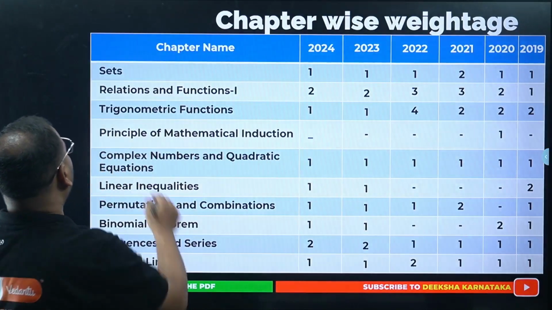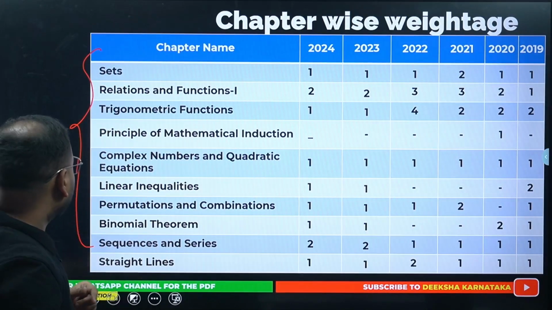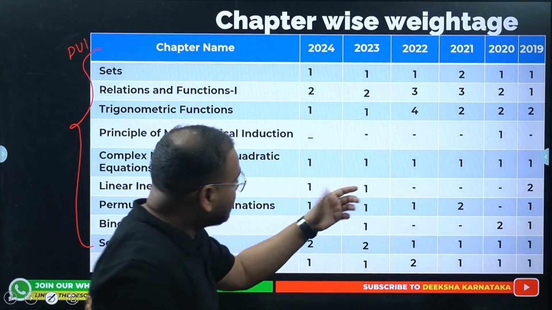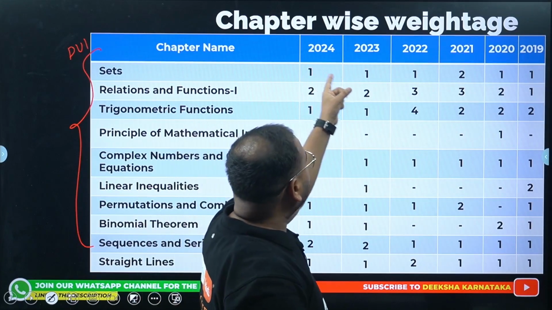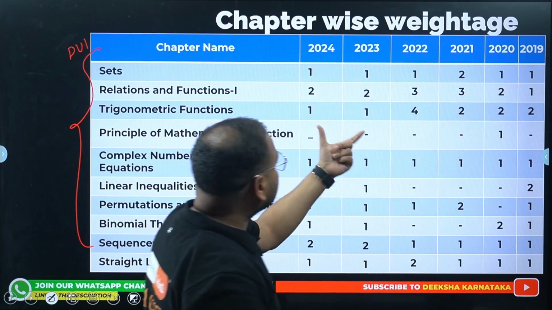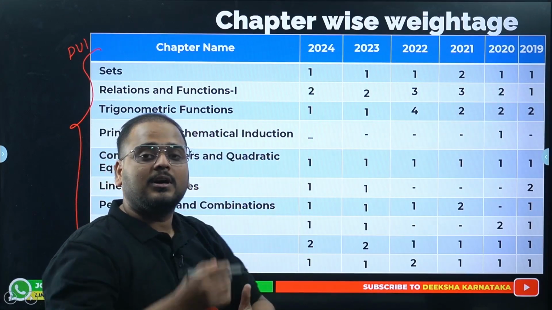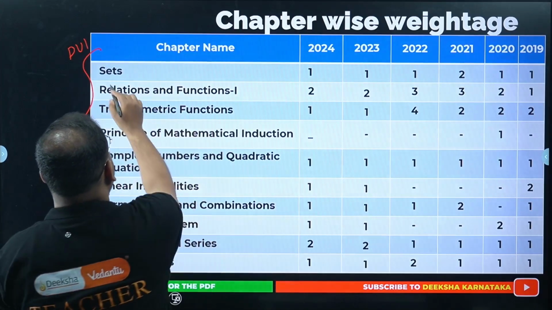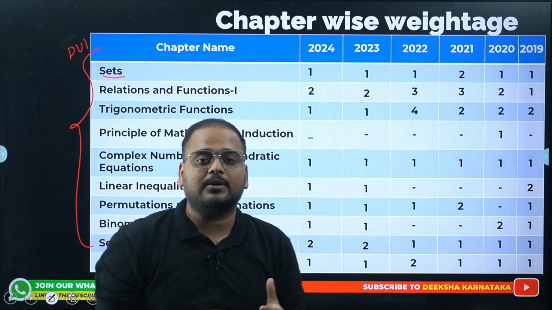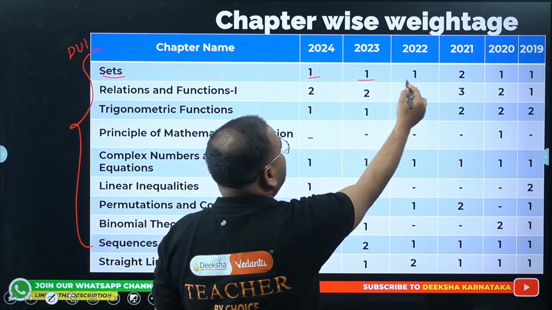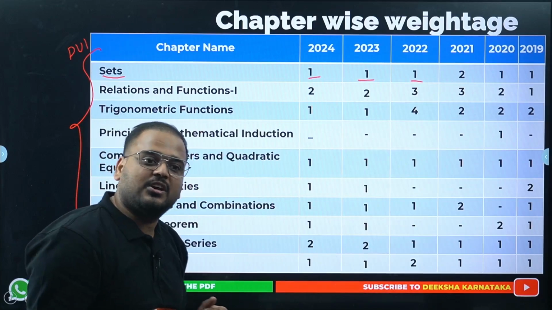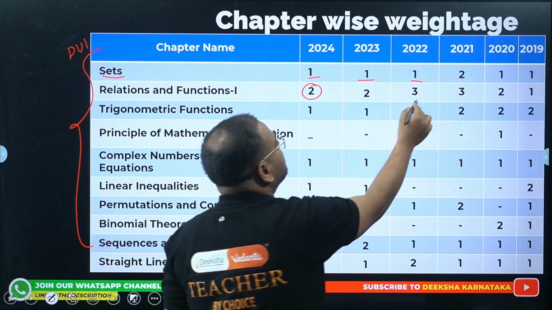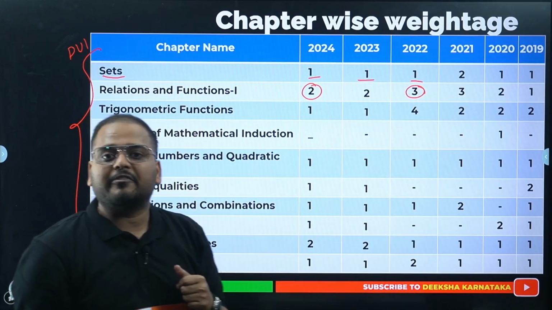Over here, you can see all these chapters are for PU1, okay? We have taken the questions from 2024 to 2019 and how the trend has gone. This will include the topics which have been dropped from our syllabus, okay? If you look at sets, even though it's a big chapter, it has an average of 1 question coming every year. So you can expect 1 question this year as well. Relations and functions, you can expect an average of 2 to 3 questions in the coming 2025 KCET.